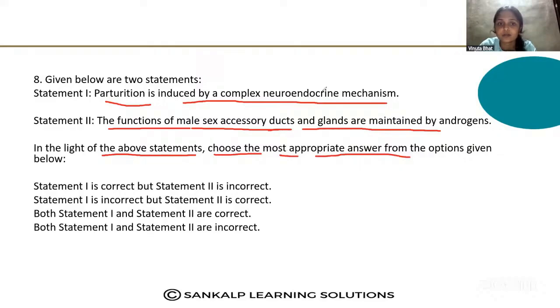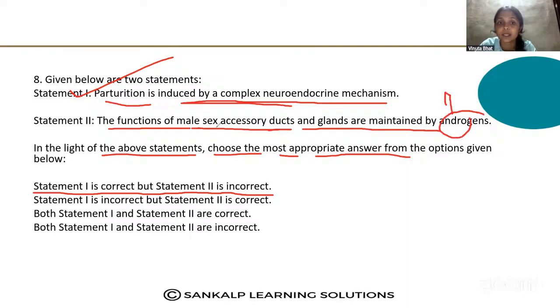Statement 1 is correct but statement 2 is incorrect? Statement 1 is correct because parturition is induced by a neuroendocrine mechanism. And see the second statement: the functions of male accessory ducts and glands are maintained by androgens, for example, testosterone.